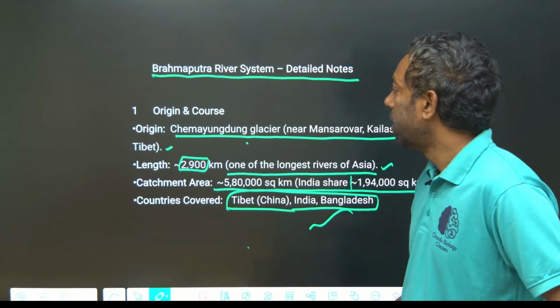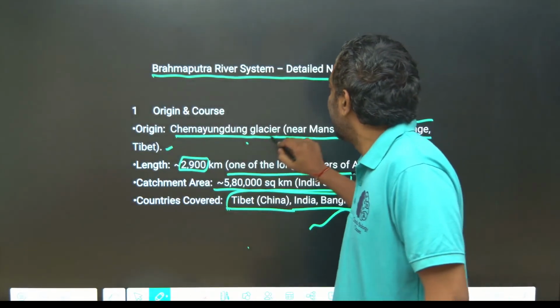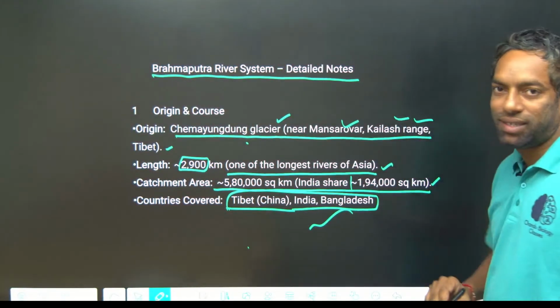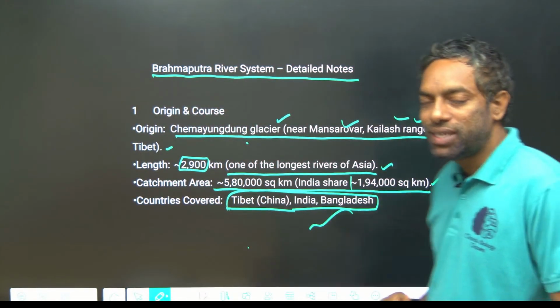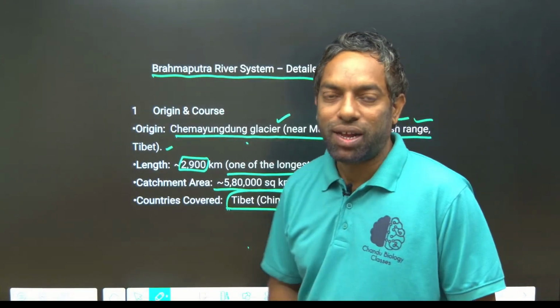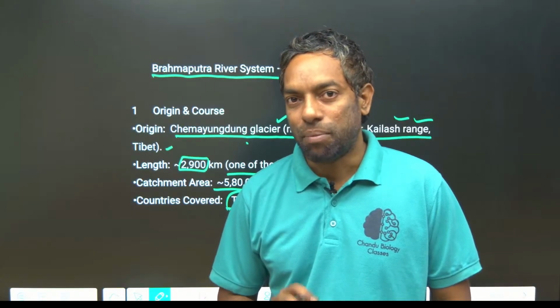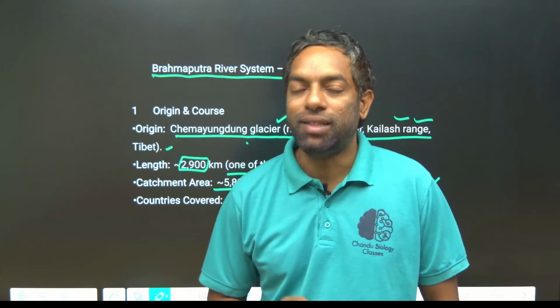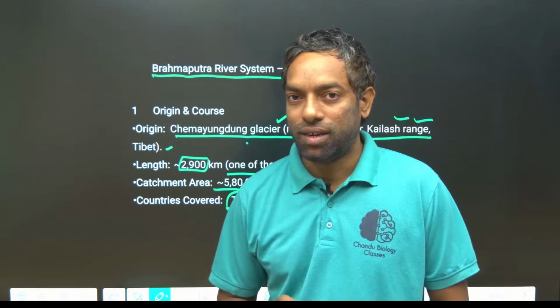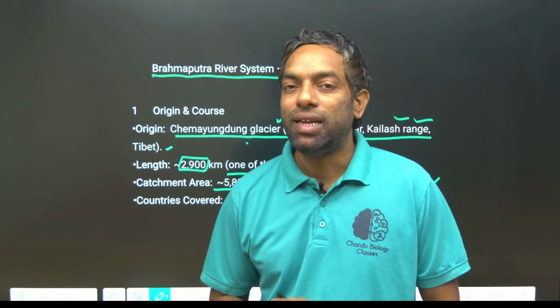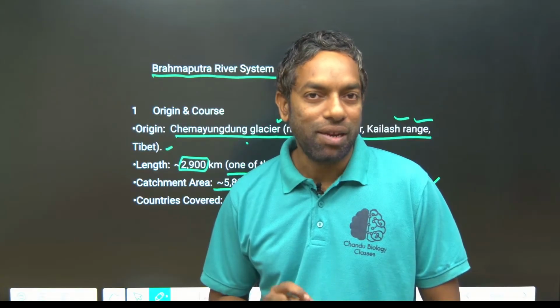It originates from the largest glaciers near Manasa Sarovar in the Kailas range. I discussed the ranges, passes and hilly areas in the previous session of my videos on India's geographical features.